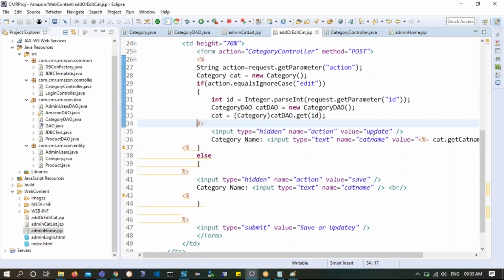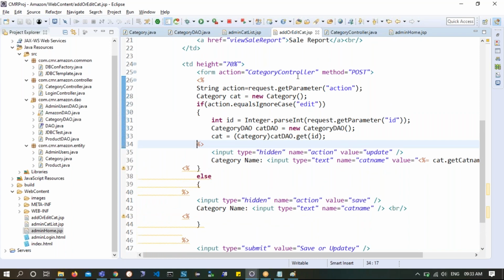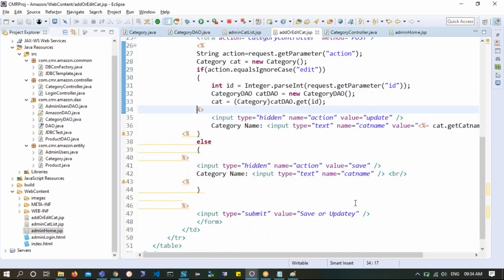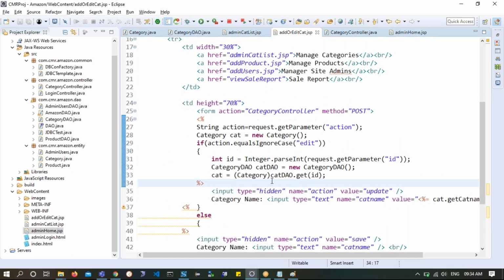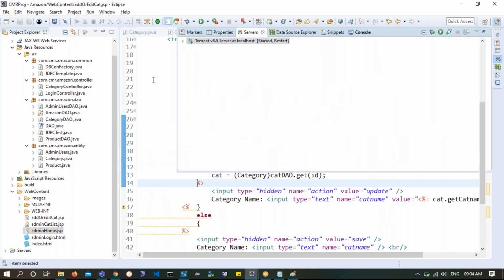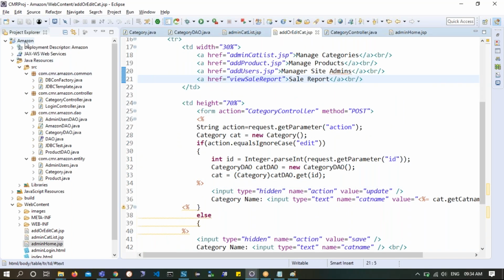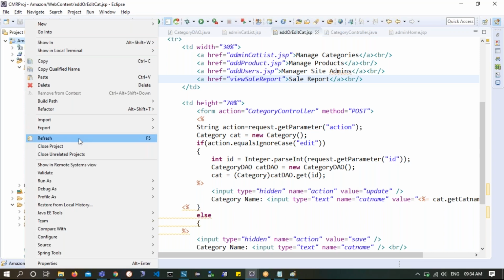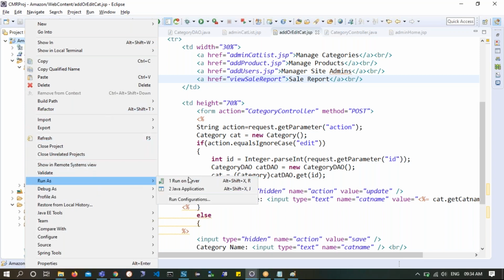In that case, anyway, I'm having my form action to the category controller, to which I am passing the hidden variant, either update or save, based on the value I get. Okay, now let's stop the server which is already running, and we'll try to run this application one more time. Right click, run as, run on the server.